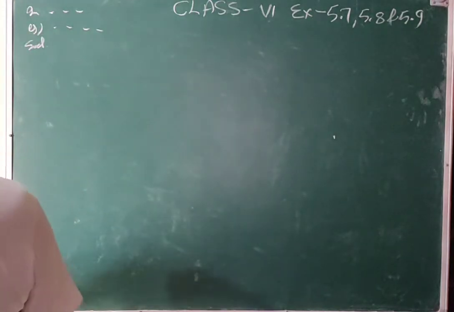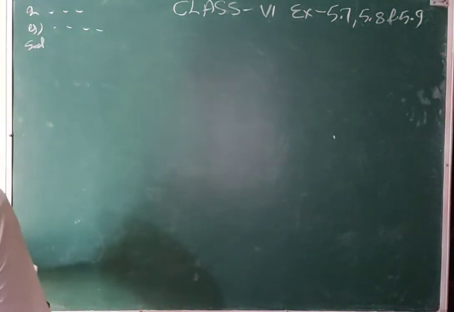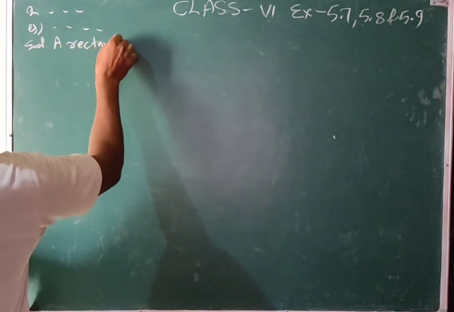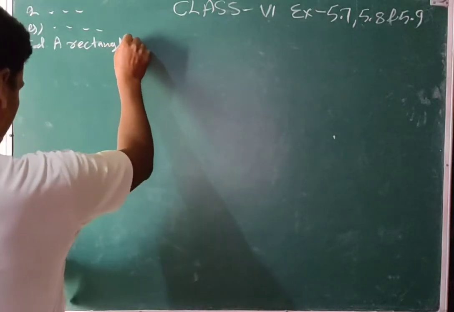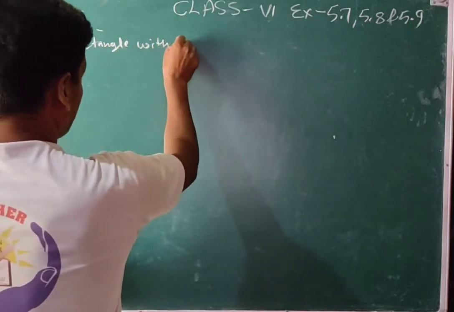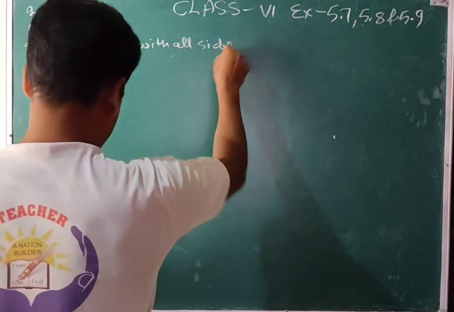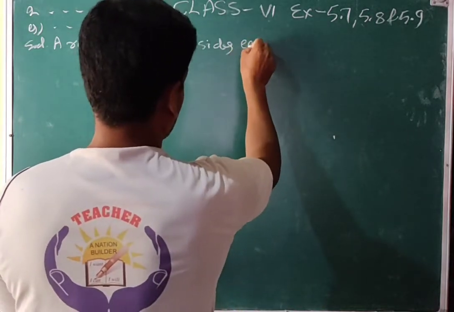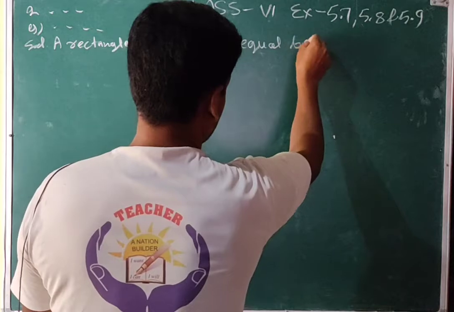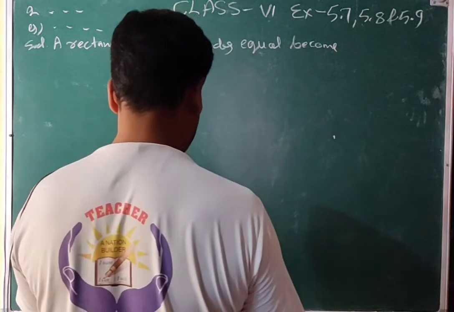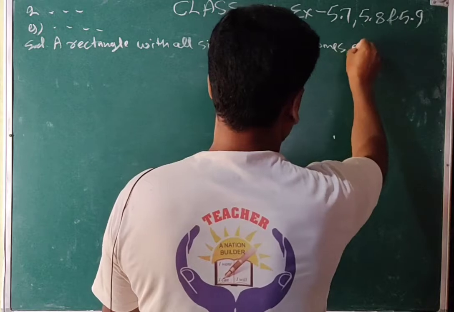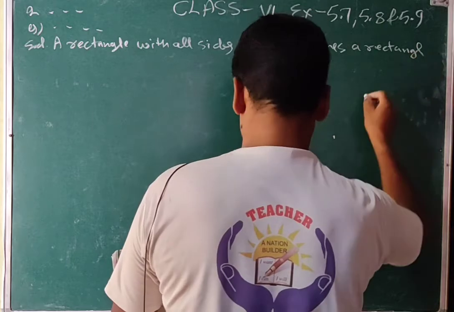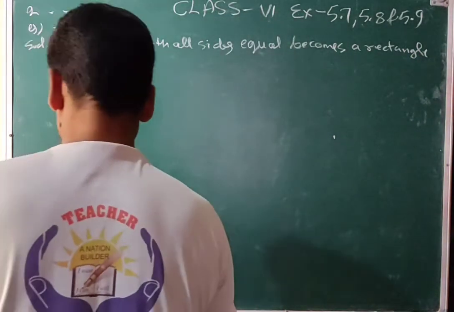See, that will be a rectangle with all sides equal, which becomes a square. Right?